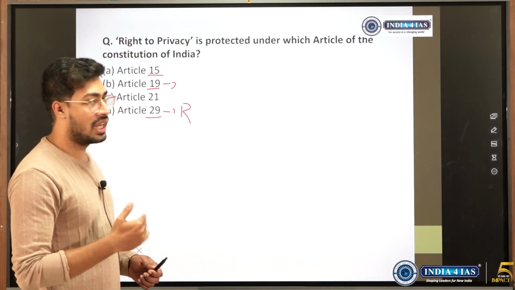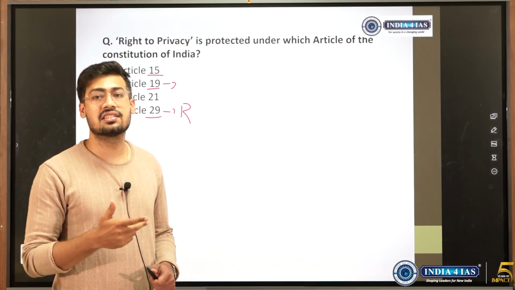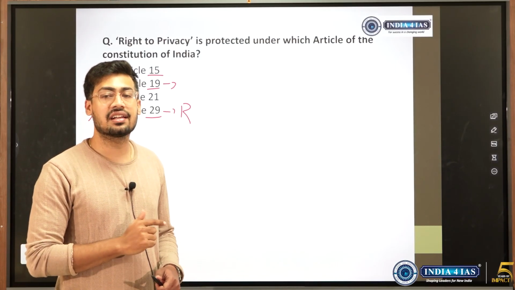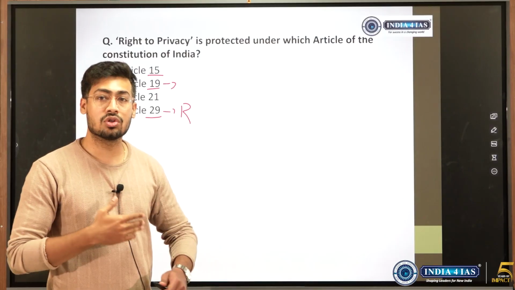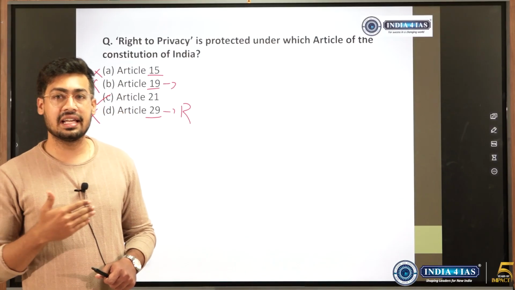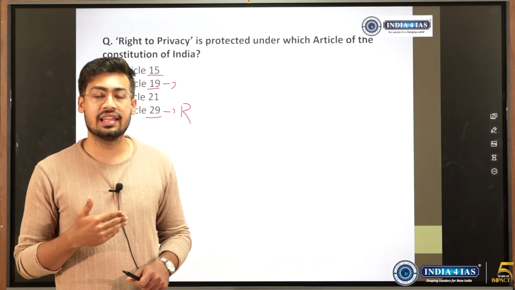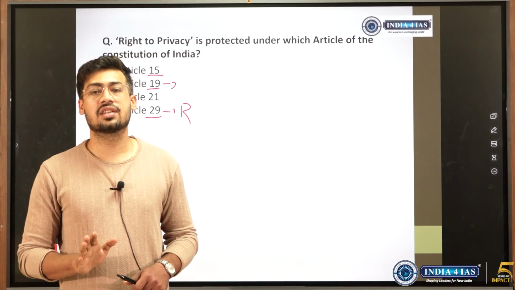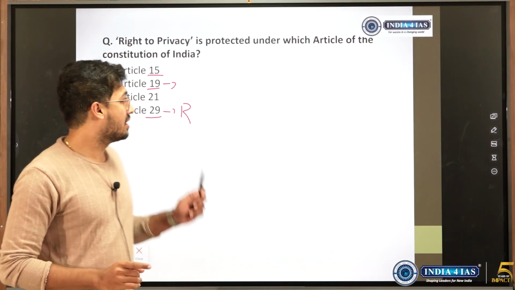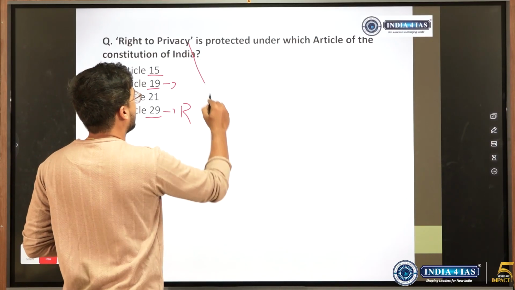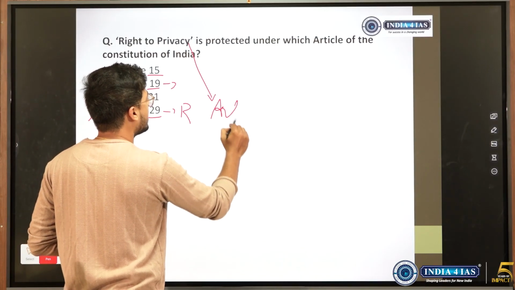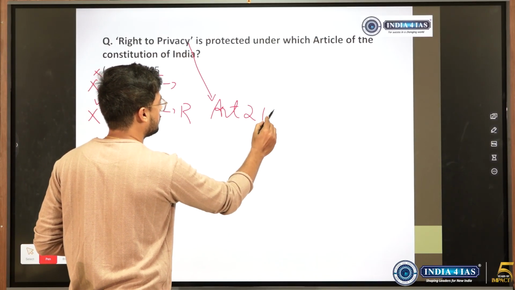In the Maneka Gandhi case they enlarged the definition of Article 21. It said that right to privacy and so on. There are so many other rights. Right against torture, right to healthy environment. All these rights are subsumed under Article 21. But this was said, right to privacy comes under Article 21. This was said in Puttaswamy case.